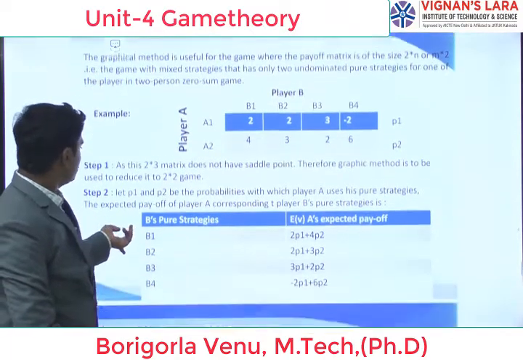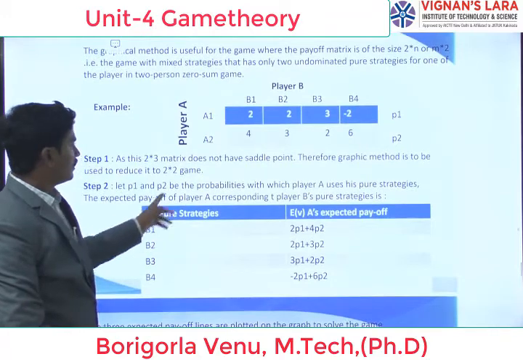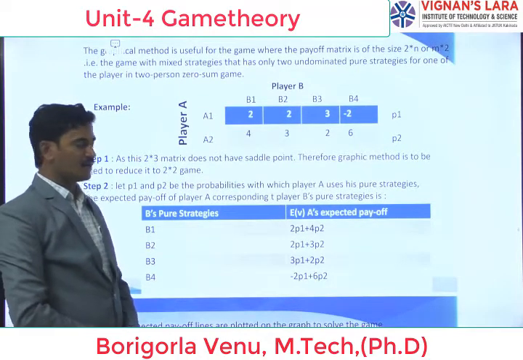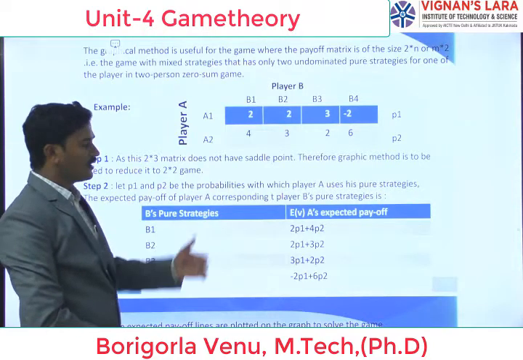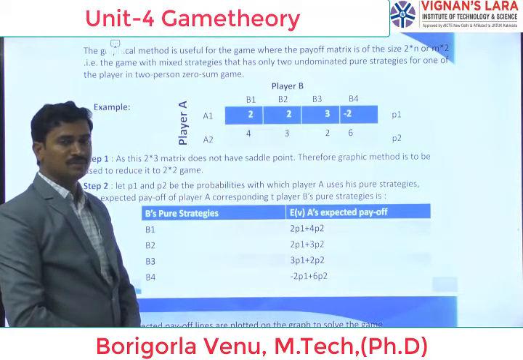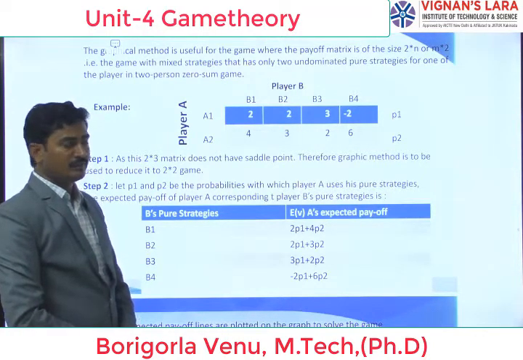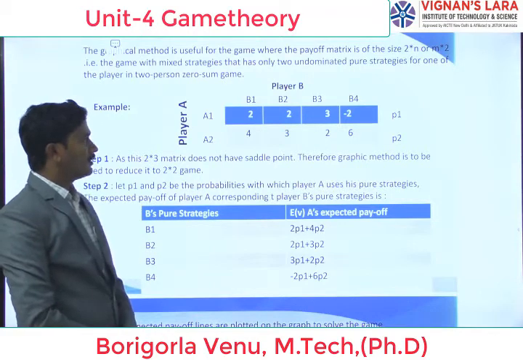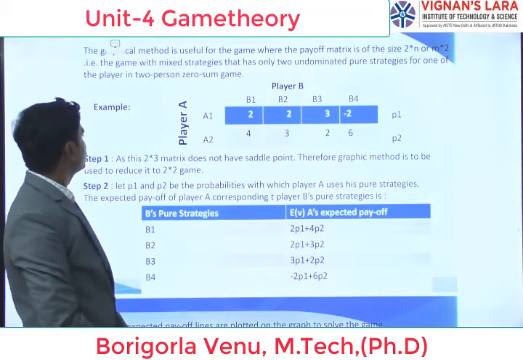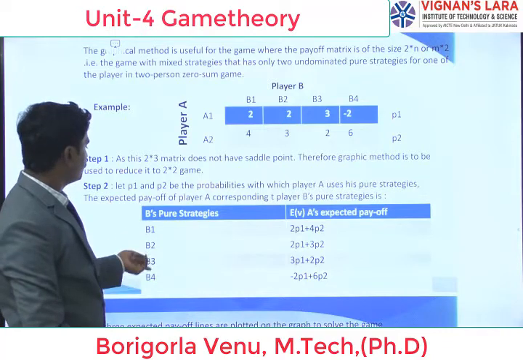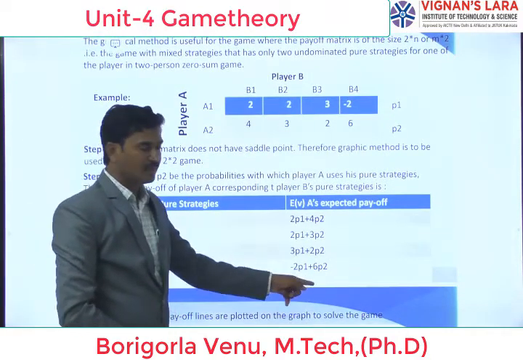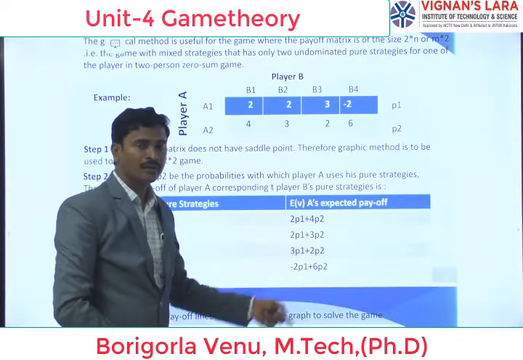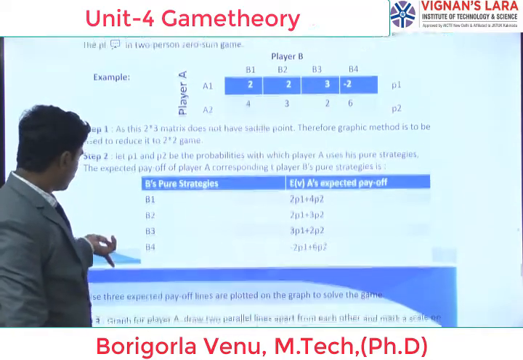Here, first we have to check whether a saddle point exists or not. After checking this, we implement the graphical method, arithmetic method or algebraic method for solving this game. Here we have n by 2 or 2 by n games, so we are going to choose the graphical method. Here are B's pure strategies, these are the B strategies, and A's expected payoff. These are the equations we wrote from the arithmetic and algebraic methods.